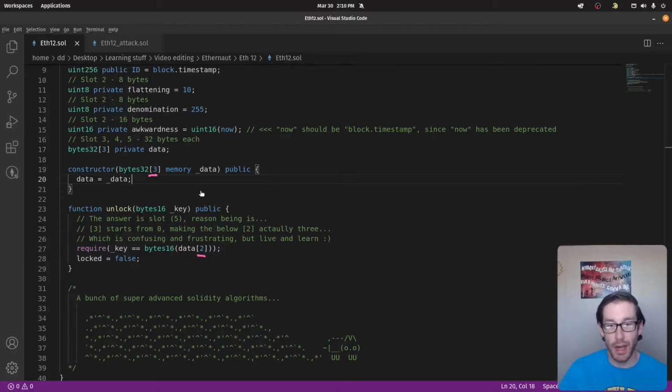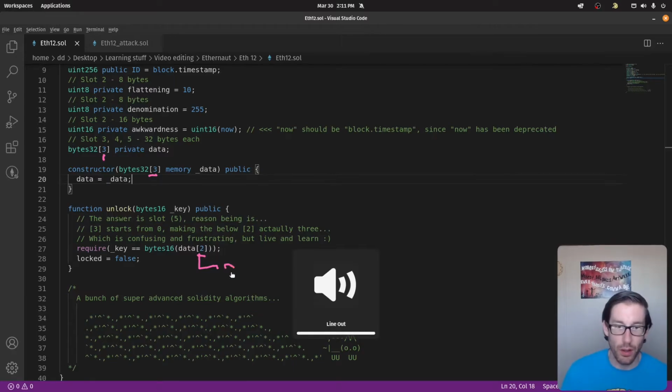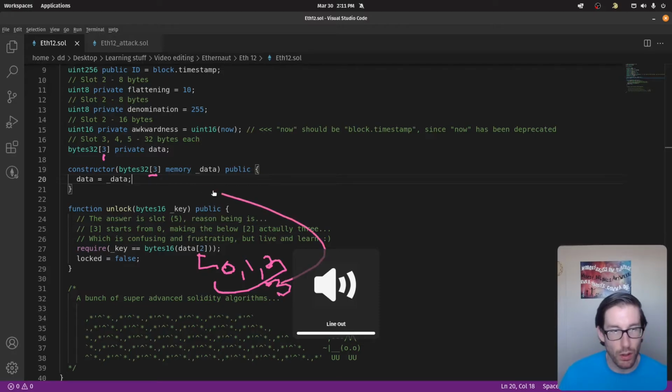And the issue that I ran into, and that kept on messing with me, is that I was counting this incorrectly. So this array, when you're looking at it in the state variable section, is basically stating that there's 3 items inside of that array. It's not starting from 0 to 3. It's saying that there are 3 items, 1, 2, 3 in here. But down here, when you're calling it via this data variable and you're putting in the slot location, it's not looking at the quantity of how many are in there, but instead of where it's located. So 0, 1, 2, that is a quantity of 3, which correlates to this 3 here.